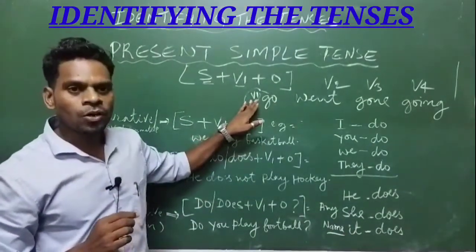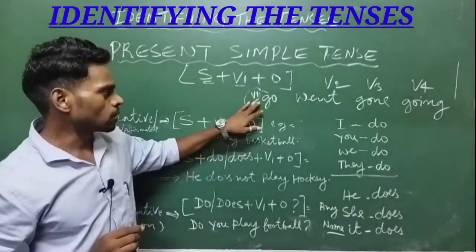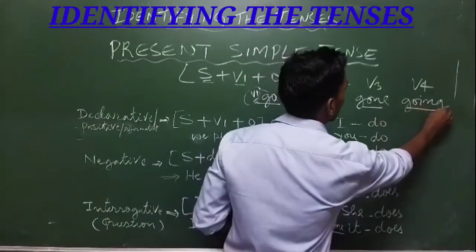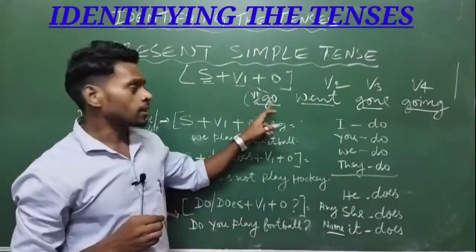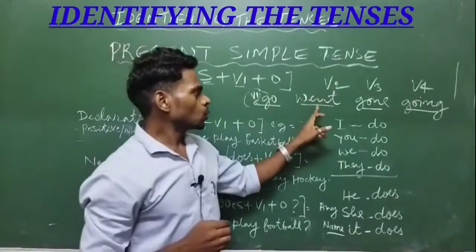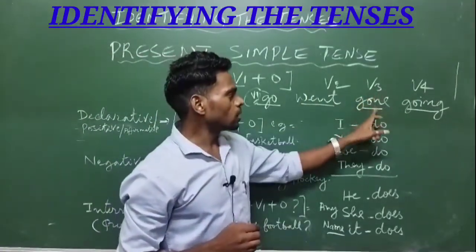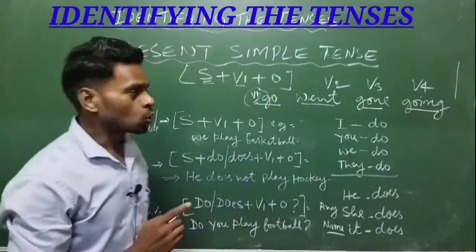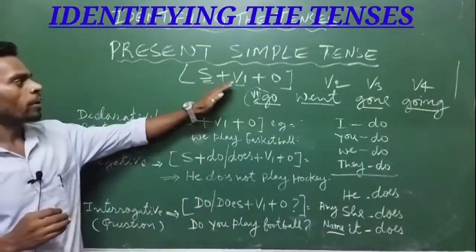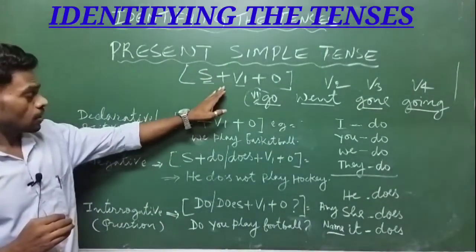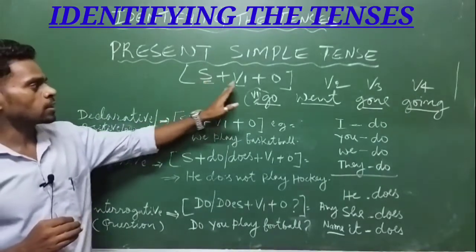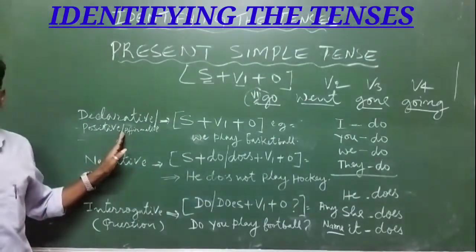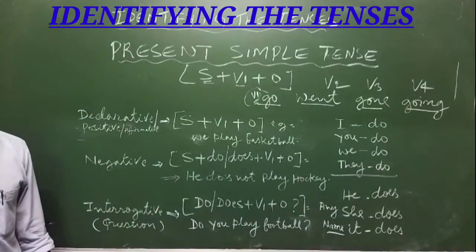When I say first form of the verb or the base form of the verb, one example is: go, went, gone, going. So when I say V1, then it is the base form of the verb. V2, the second form of the verb. V3, the third form of the verb. And V4, that is the fourth form of the verb. So in present simple tense, it is very easy to identify the sentence by seeing this pattern: subject, V1 and object.